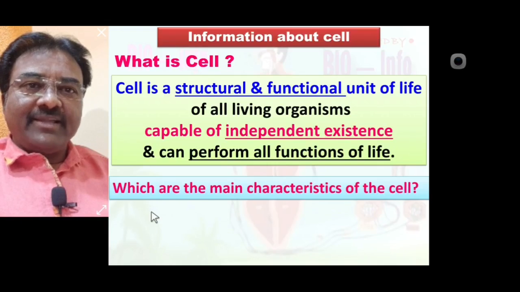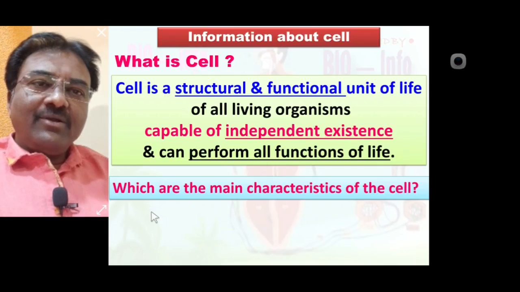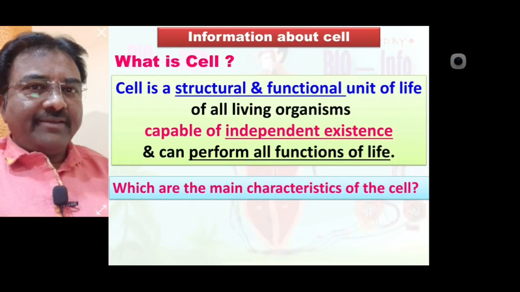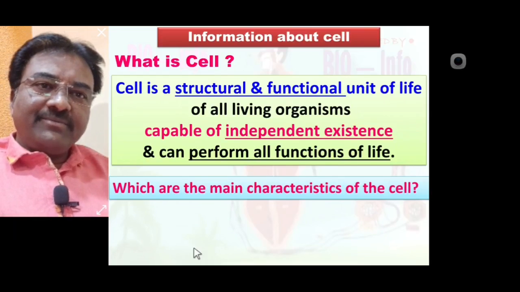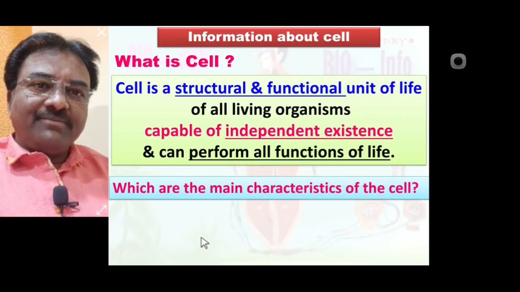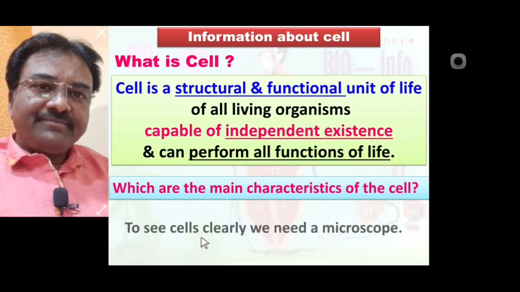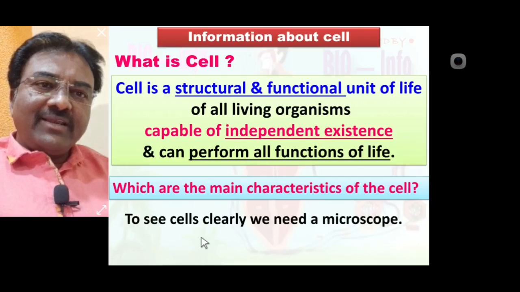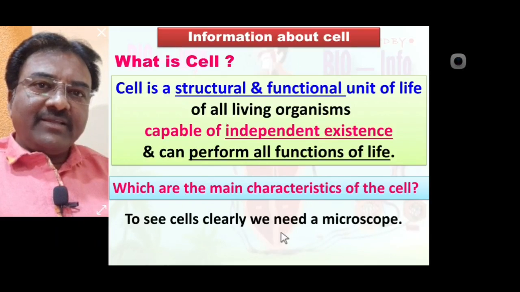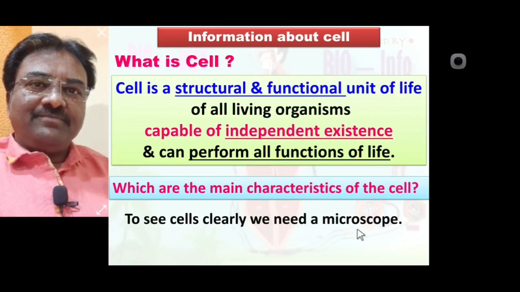And cell can perform all functions of life, also one of the main characteristic features. To see a cell clearly we need a microscope, because the cell is microscopic.